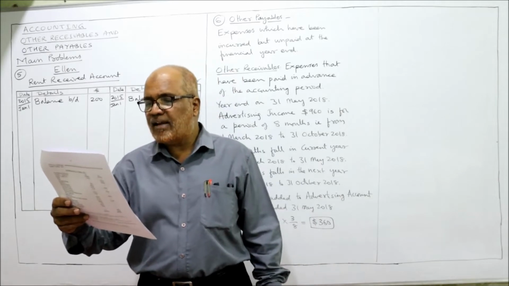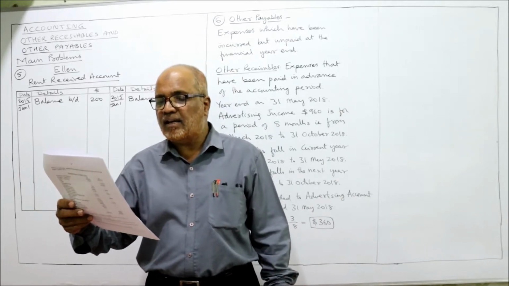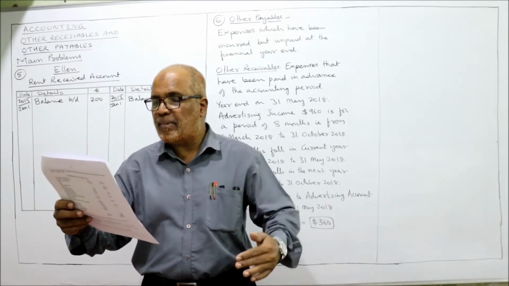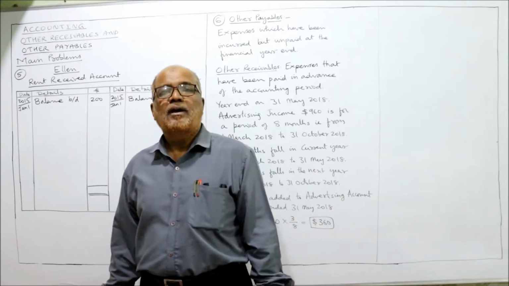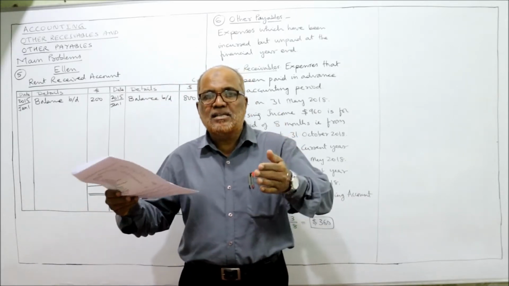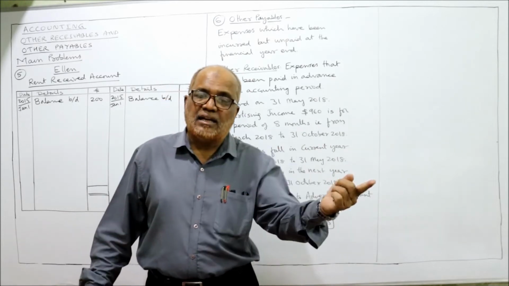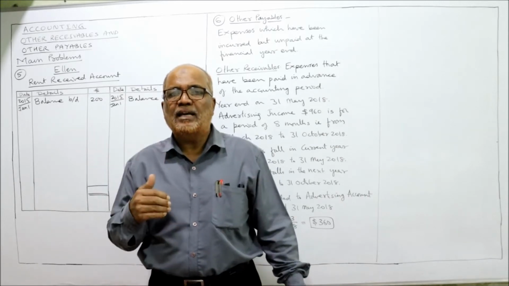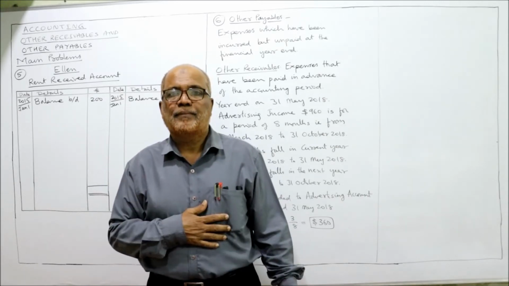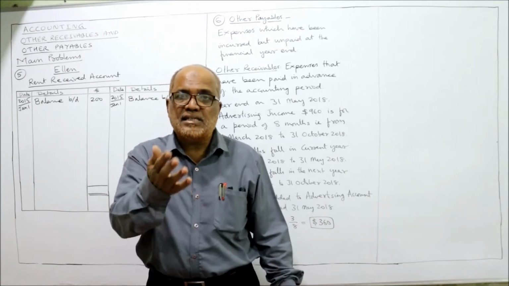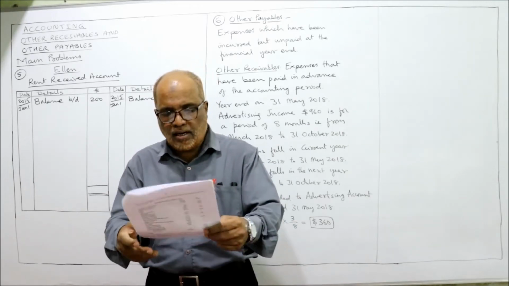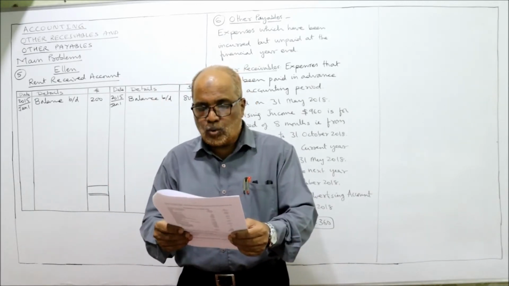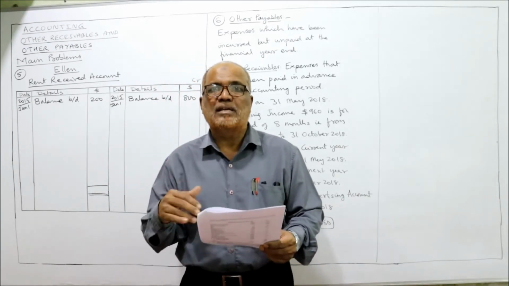So on 1st January 2015, she had received rent in advance from a tenant, $800, and was owed rent by another tenant, $200. That means from one tenant, she has received the rent in advance. From another tenant, the rent is owing. First of all, the rent received in advance is a liability, whereas rent owing, receivable, is an asset. So here, $800 is the advance rent and $200 is the owing rent to be received.